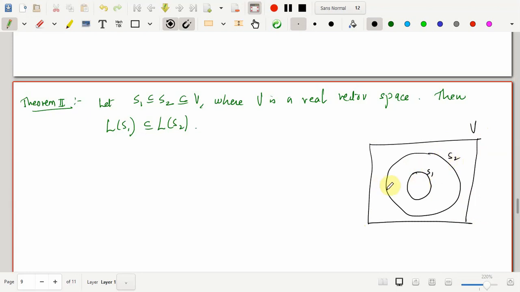As expected, the linear span of S1, that is the set of all linear combinations of finite vectors of S1, is contained in the collection of all linear combinations of finite vectors of S2. Now this can be proved very easily through the above property.